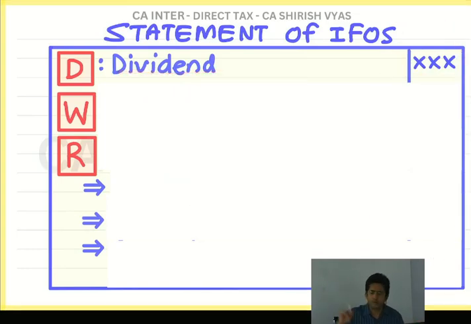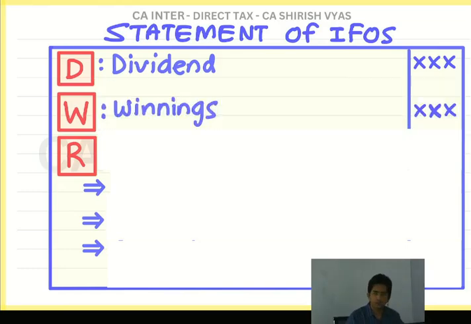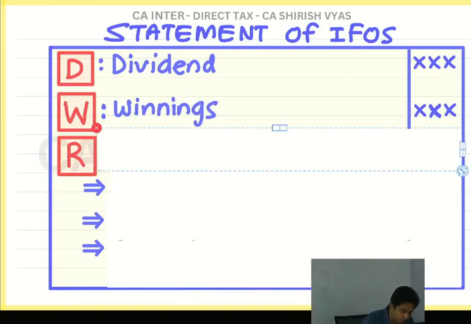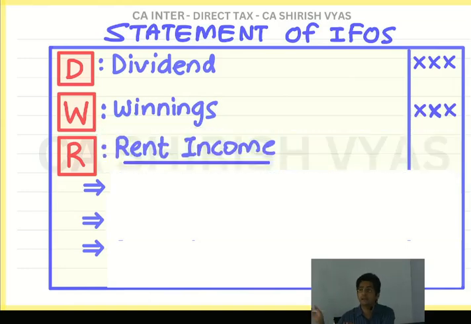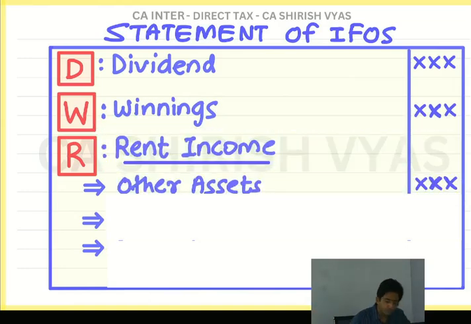You will put the amount. Then imagine you are solving the question and you find winnings. You will put the amount. Then you are coming across rent income. In that, if rent is of other asset, you will put the amount. Now, what was the next rent item? Subletting. Do you know what subletting is? Rented property given further on rent.